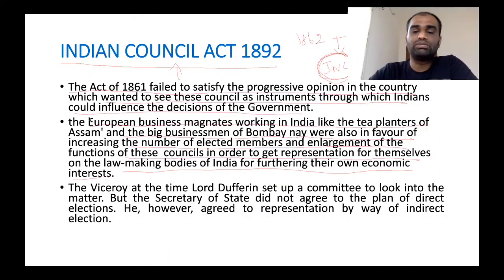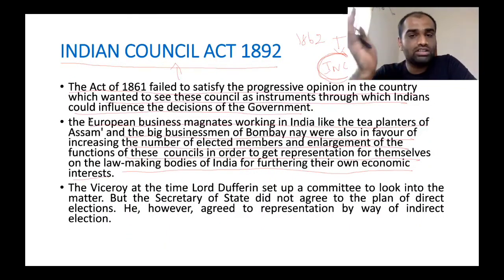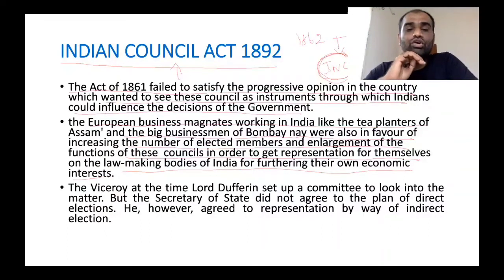These business magnates wanted to enlarge the Governor General's Executive Council as well as Legislative Council so that they could get themselves elected and influence the decisions of the Governor General to maximize their profits. Now, the Viceroy at the time, Lord Dufferin, set up a committee to look into this matter, but the Secretary of State did not agree to the plan of direct elections.